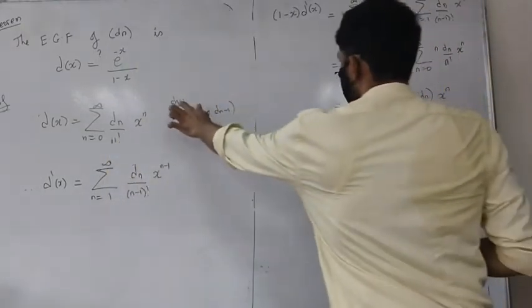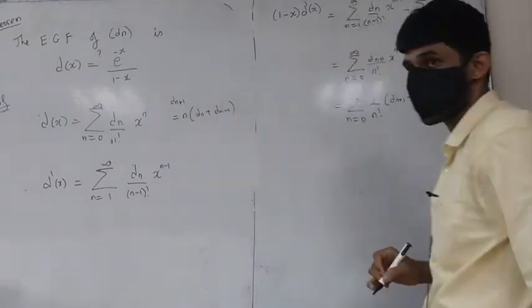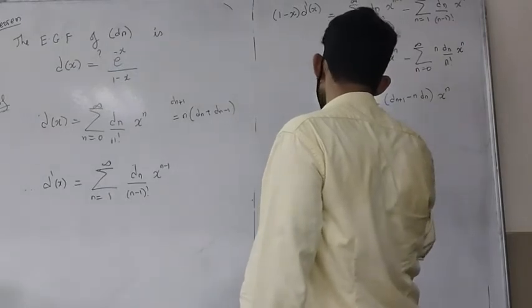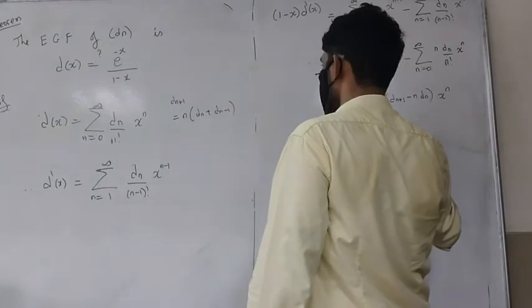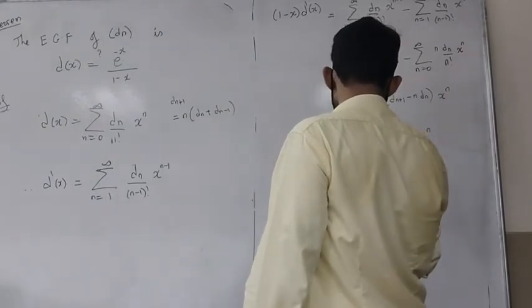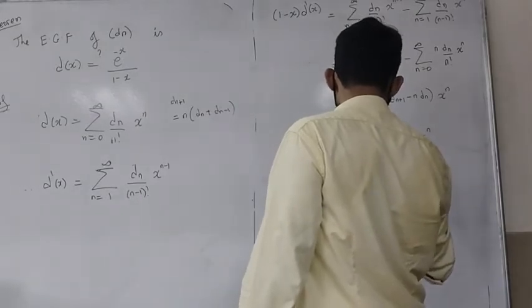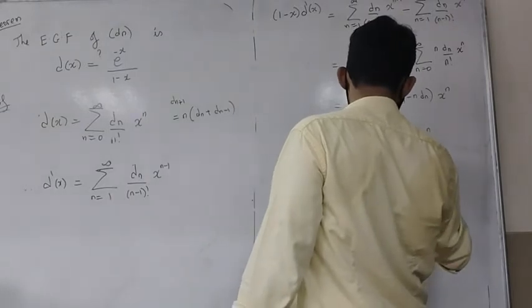So dn plus 1 minus n times dn is nothing but n times dn minus 1. Just very routine calculation, as I said. So this is n times dn minus 1 x raised to n. This is nothing but the summation n going from 0 to infinity of 1 by n minus 1 factorial dn minus 1 x raised to n.